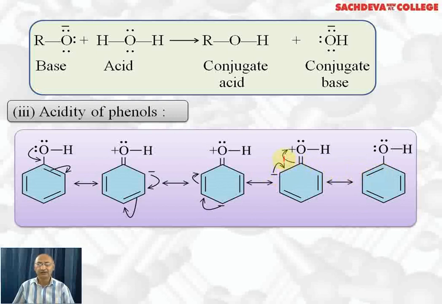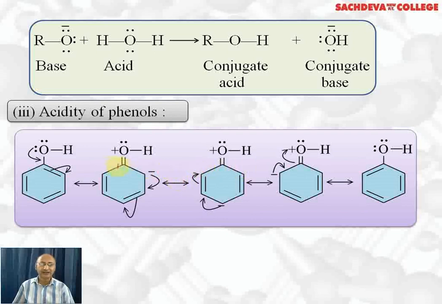This negative charge at the ortho position takes part in double bond formation here. So the pair of electrons from this double bond shifts to oxygen back, which removes the positive charge on oxygen, and we get phenol again. From these resonating structures, it is quite clear that there is a positive charge on oxygen in 3 resonating structures out of 5. So this O-H bond will break very easily. That will make phenol acidic in nature. So phenols are more acidic than alcohols because here oxygen has a positive charge in 3 out of 5 resonating structures, whereas there is no such positive charge in case of alcohols.